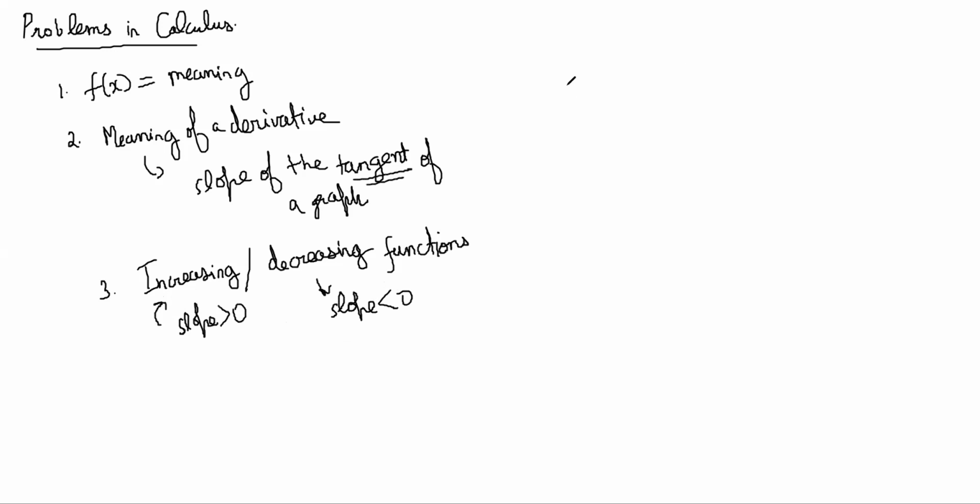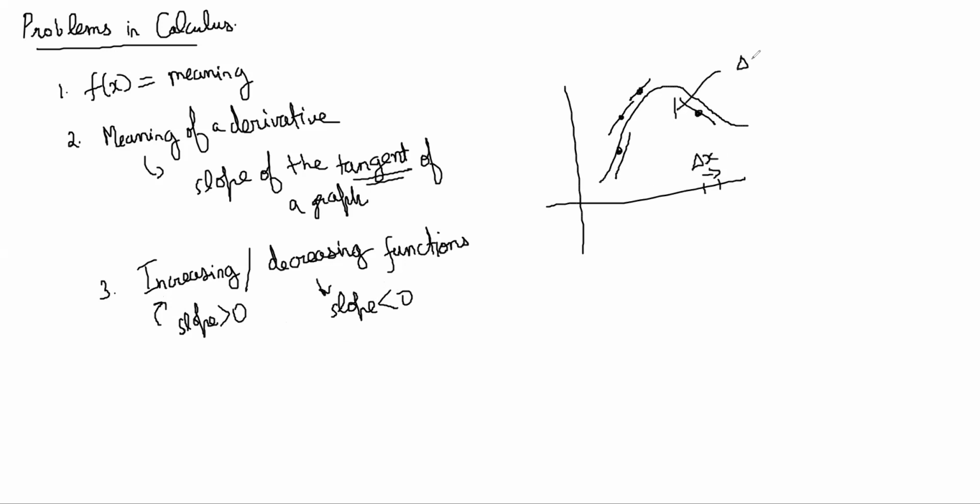If you have a graph like this, in this section the slopes of the tangents are pointing upwards. Here it is falling. So as you go ahead in x, delta x, the delta y here is negative. Here, on the other hand, delta y by delta x is positive, dy by dx is positive.